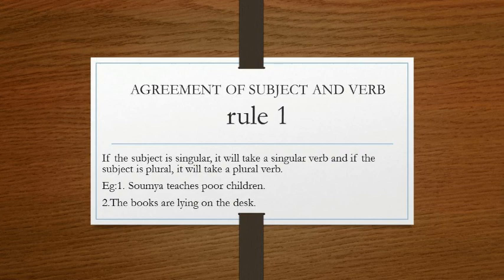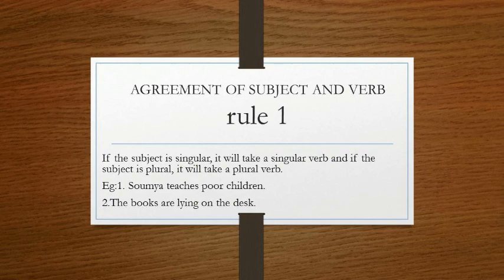So here we are going to study certain rules which should be followed to agree the verb with the subject. Now rule 1: if the subject is singular, it will take a singular verb, and if the subject is plural, it will take a plural verb. For example, Soumya teaches poor children.